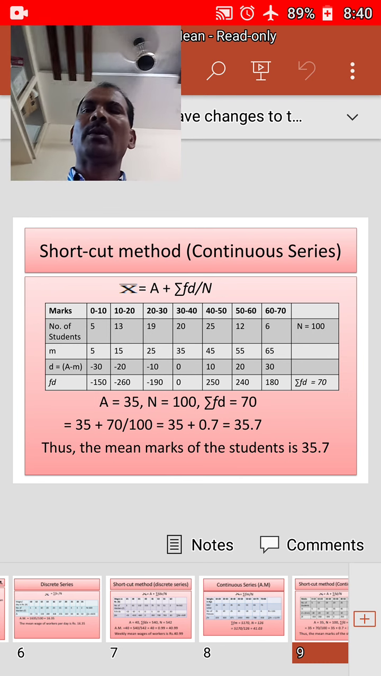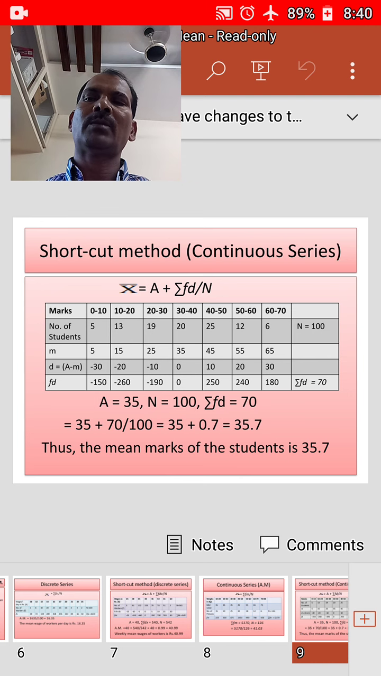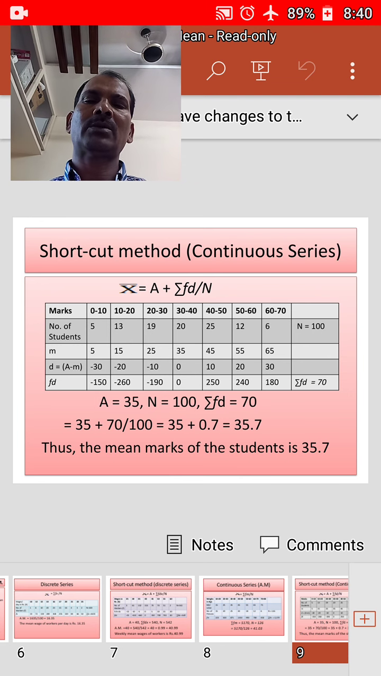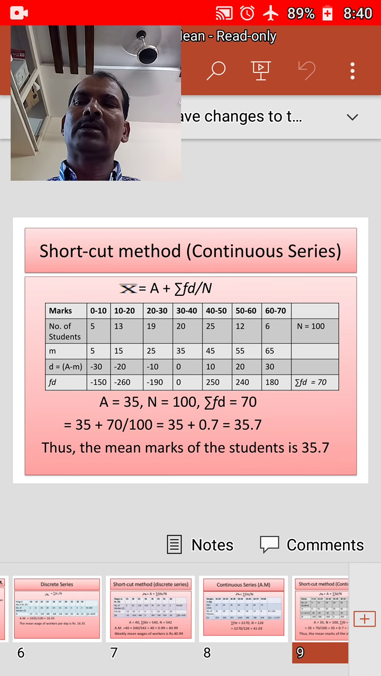We will consider one problem here for the sake of understanding. Calculate the arithmetic mean of marks from the given data. He has given marks in a continuous form, that is 0-10, 10-20, 20-30, 30-40, 40-50, 50-60, 60-70. And the number of students is 5, 13, 19, 20, 25, 12, 6.